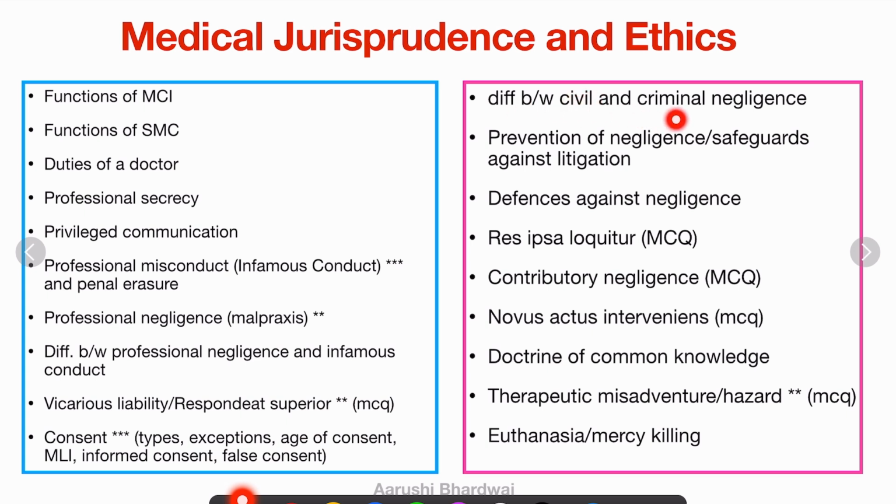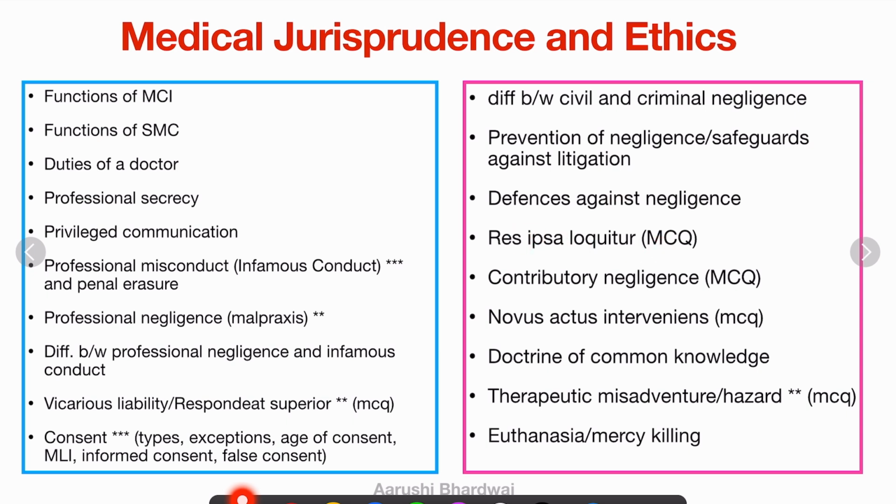Now the difference between civil and criminal negligence is also a very good topic to give. And prevention of negligence, safeguards against litigation, and defense against negligence. These are two very confusing topics. And a question came in my exams on this one, and I wrote this. In this topic, that is the prevention, you have to write that there should be proper staff, there should be proper training of the skilled persons. And in defenses against negligence, there is another set of answers. So please don't get confused in these two topics.